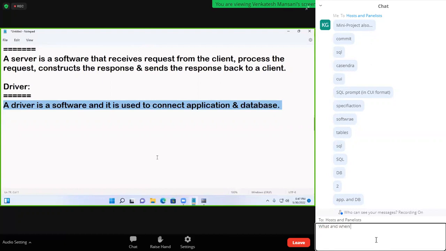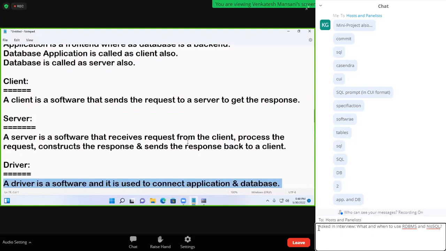Now application and database, these two softwares are connected with one more software. That software is called driver. Is the application client or server? Client. Database is server. What is client? Client is a software that sends a request to get the response. What is server? Server is software that receives requests from the client, processes the request, constructs the response, and sends the response back to the client. That is called server.